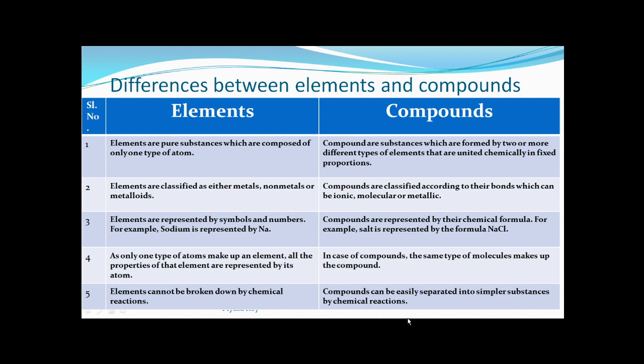Using this process we can separate the constituent elements from a compound. For different compounds we have to take different processes, as electrolysis is just one process. Different types of processes are there to separate the constituent elements of a compound. So by chemical reactions the constituent elements of a compound can be easily separated.